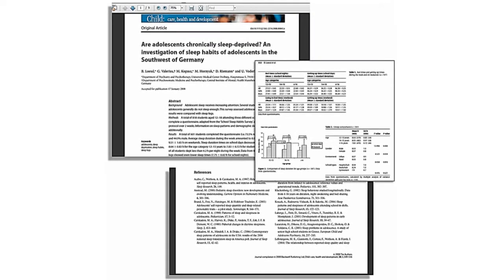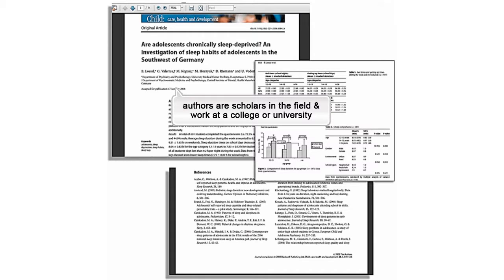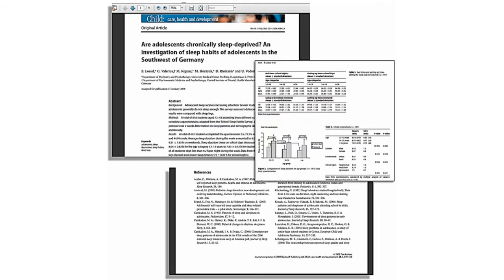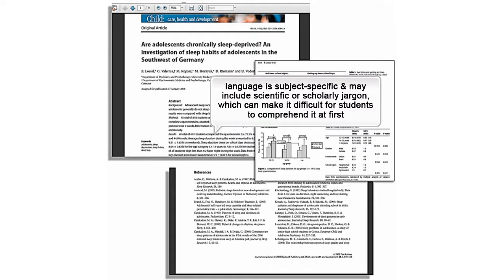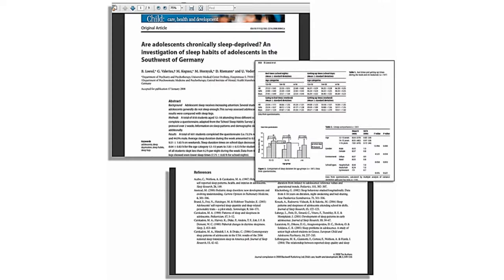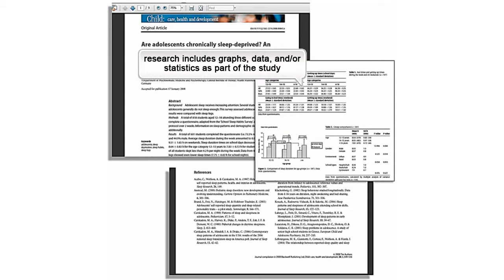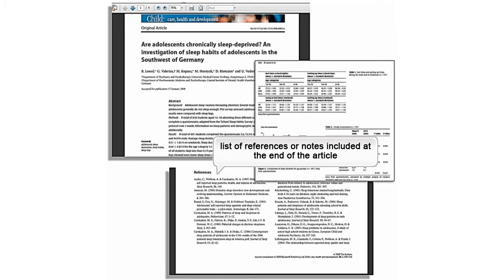Let's take a look at an example of a scholarly article. The authors are scholars in the field and work at a college or university. The language used is subject-specific and may include scientific or scholarly jargon, which can make it difficult for students to comprehend it at first. The research usually includes graphs, data, and/or statistics as part of the study. And there's usually a list of references or notes that are included at the very end of the article.